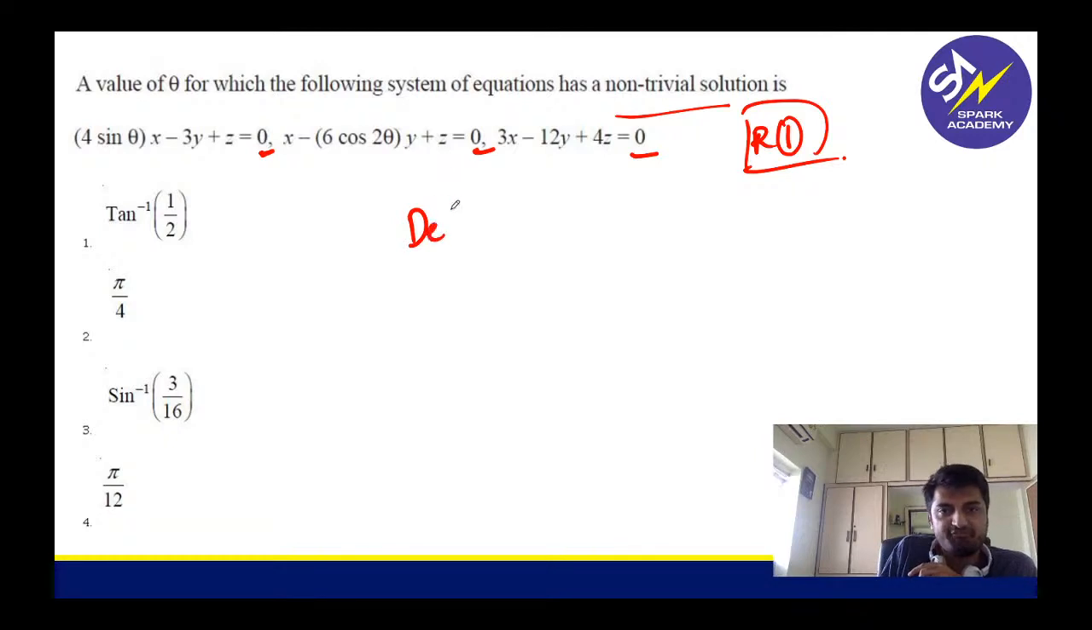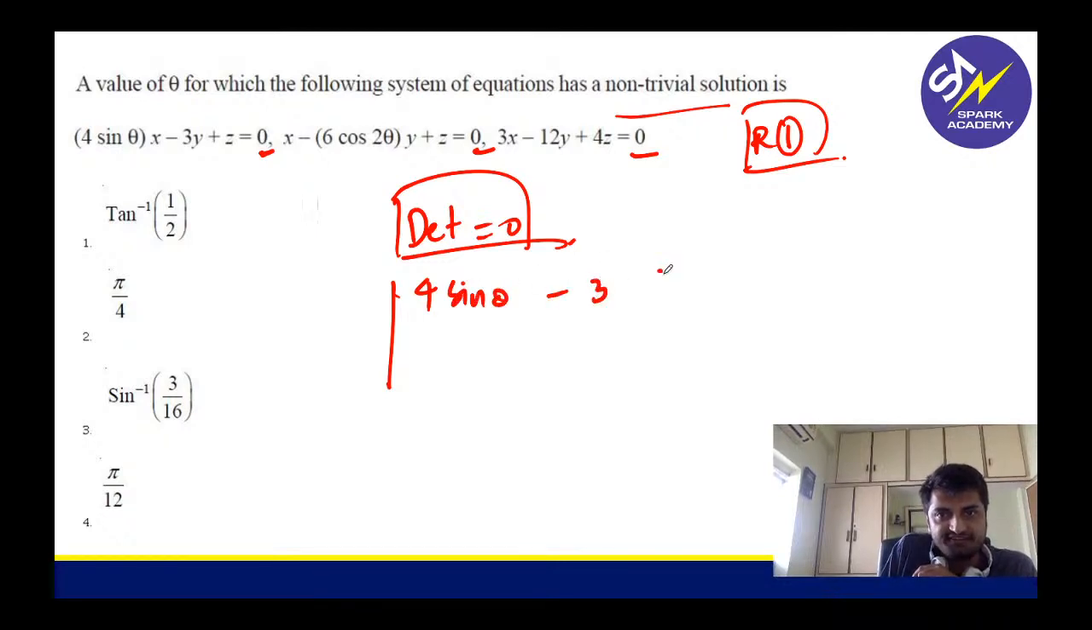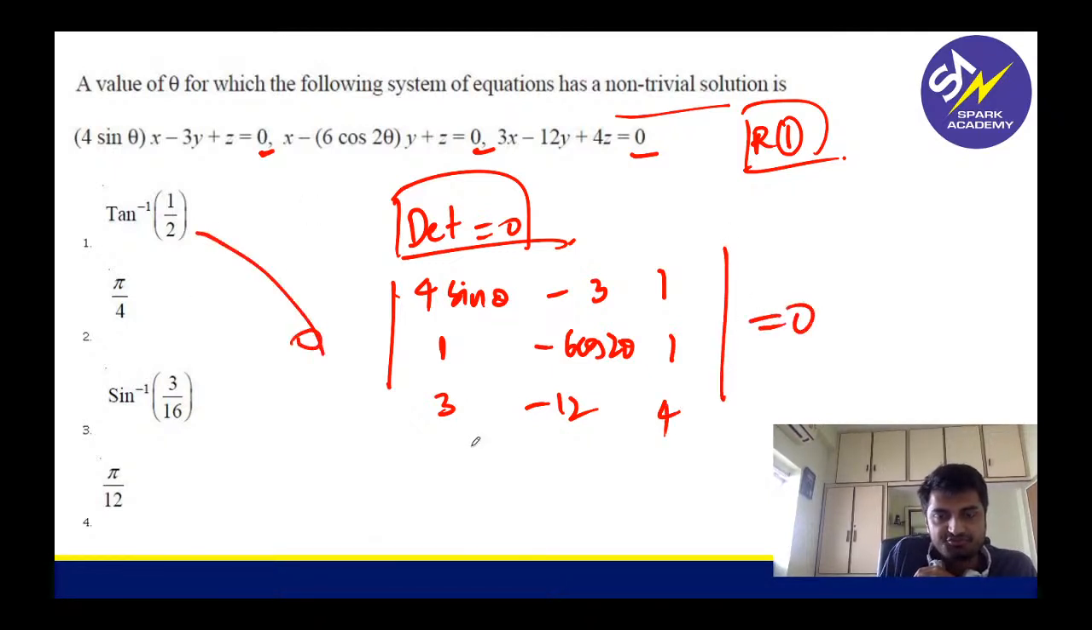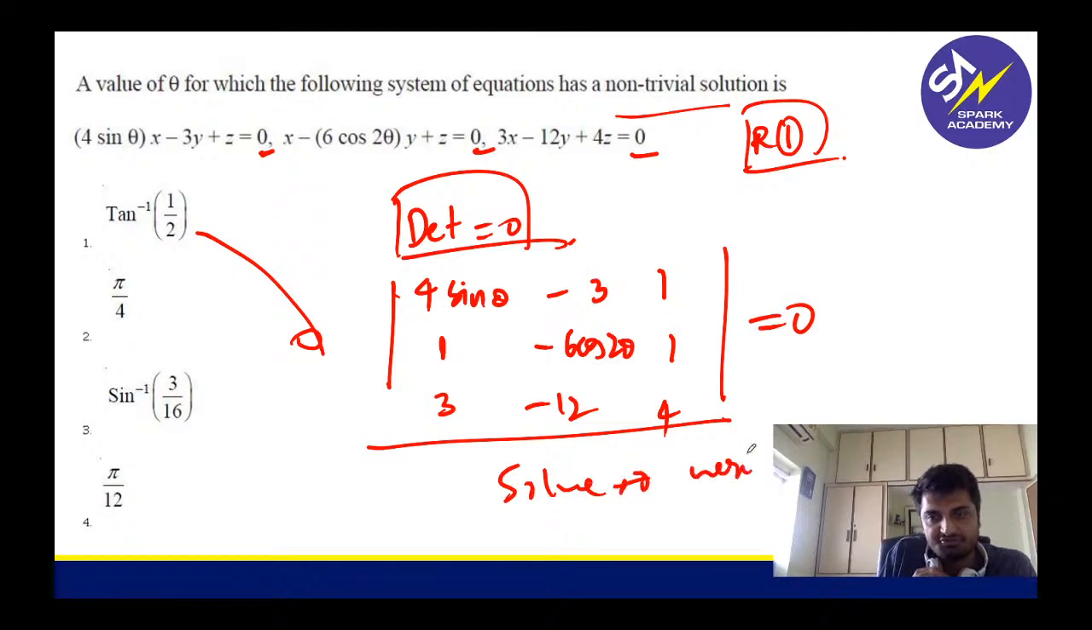Det should be 0. Very good, Indranil. Det 0. So what will I get? 4 sin theta minus 3, 1. 1 minus 6 cos 2 theta, 1. And 3 minus 12, 4. That should be 0. And then verify options. Solve. Verify options. Easy. Easy peasy, guys.